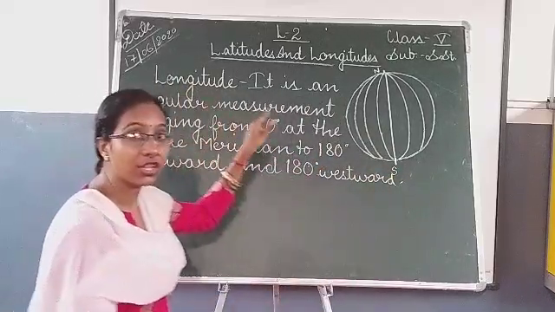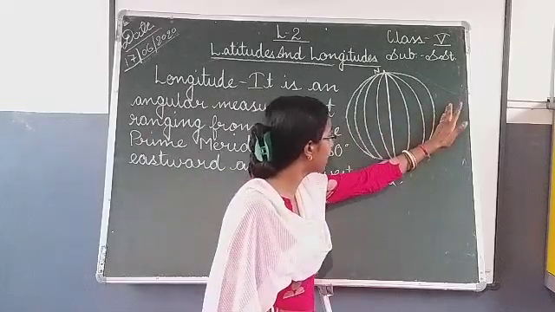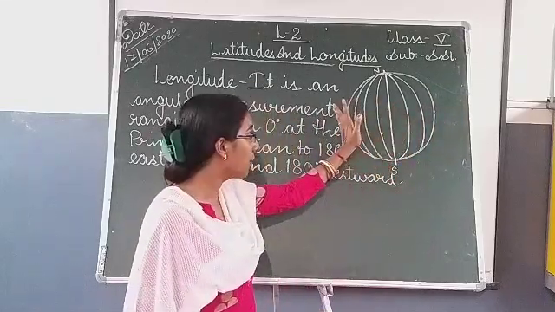This is the definition of longitude. 180 degree eastward means 180 degree eastward and 180 degree westward.